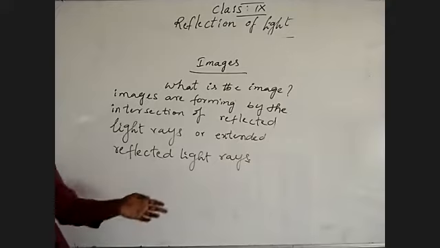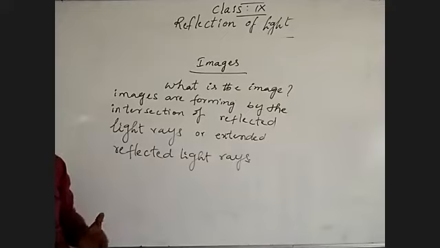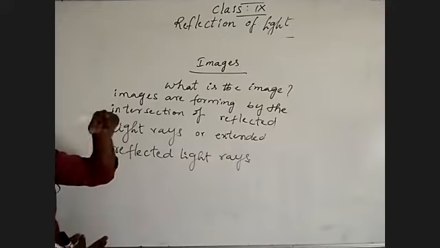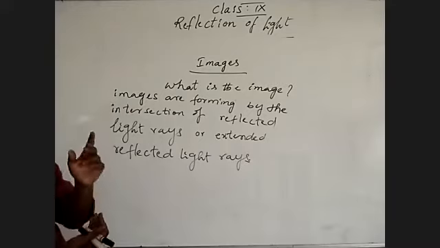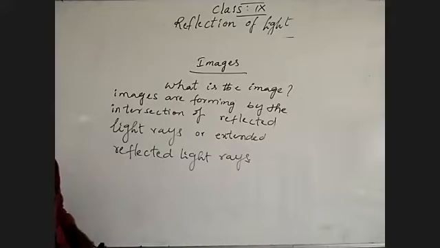Or by extending the reflected light rays, where they may intersect, in that way also it is possible to get images. Understand this?